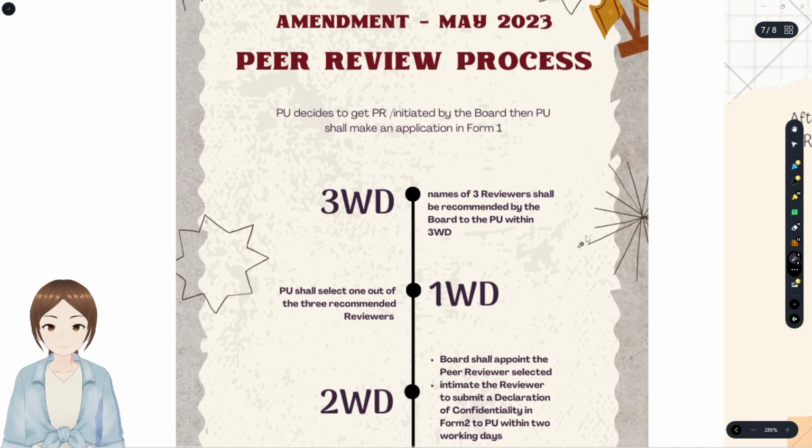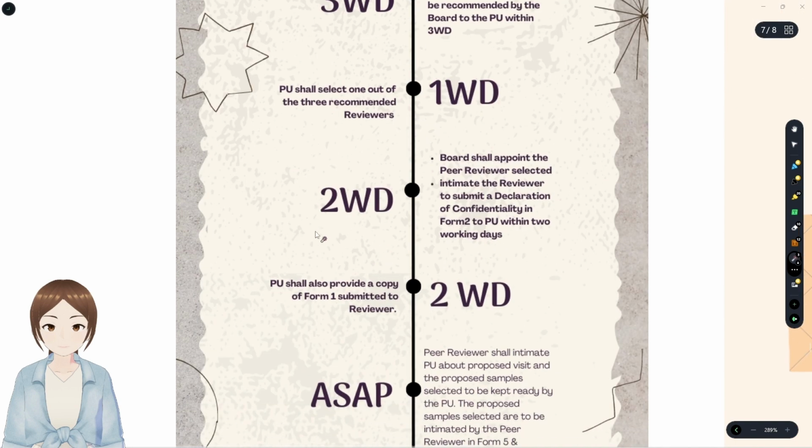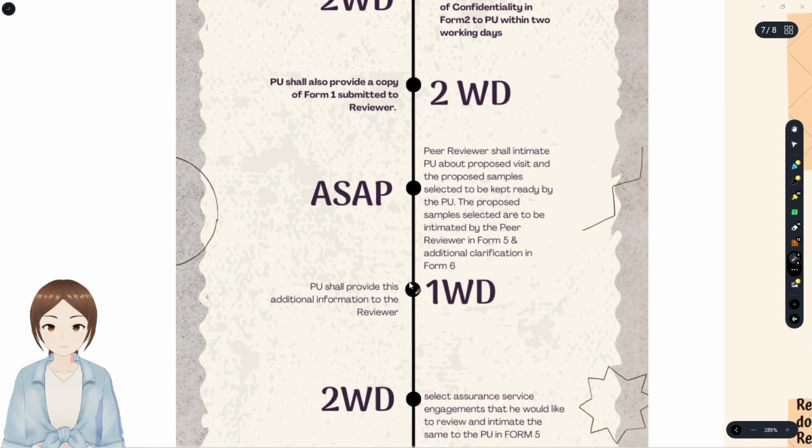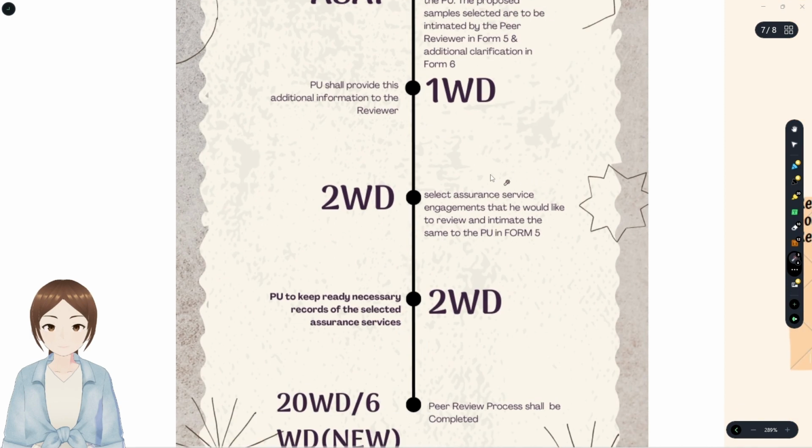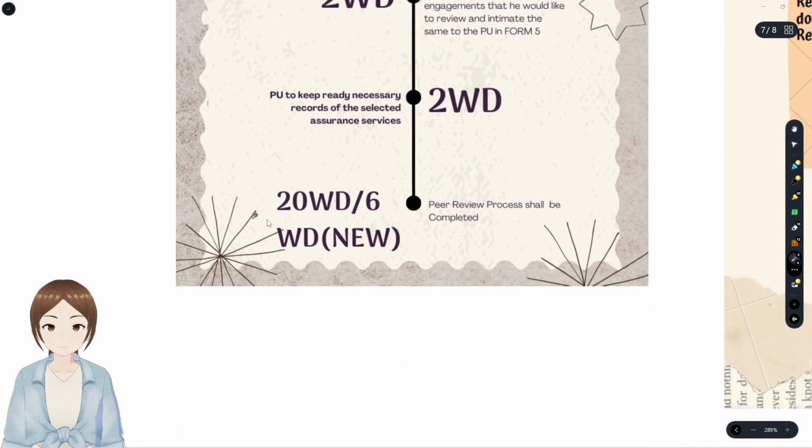Name of 3 reviewers, select one, and within 2 working days he shall submit Form 2, and within 2 working days from then PU will submit Form 1, and peer reviewer will give Form 5 and Form 6. Then in Form 5 he will select all the engagements he wants, and within 2 days the PU will have to keep ready the information, and within 20 working days the peer review process is complete.